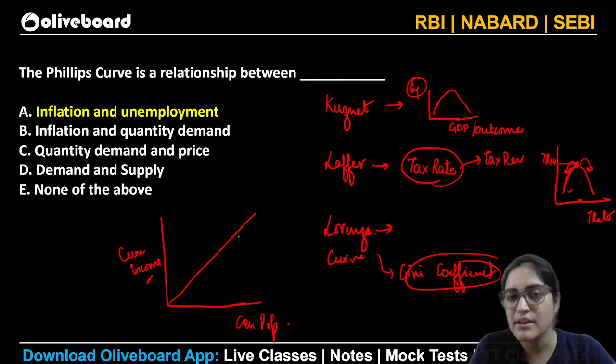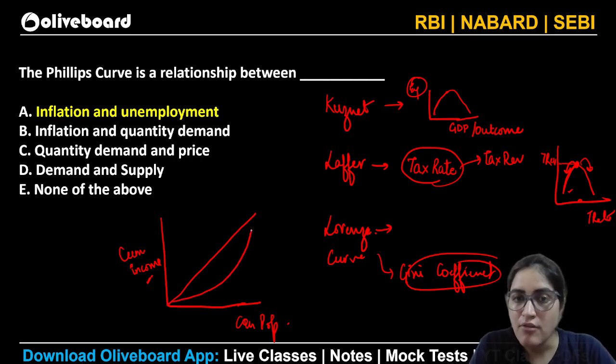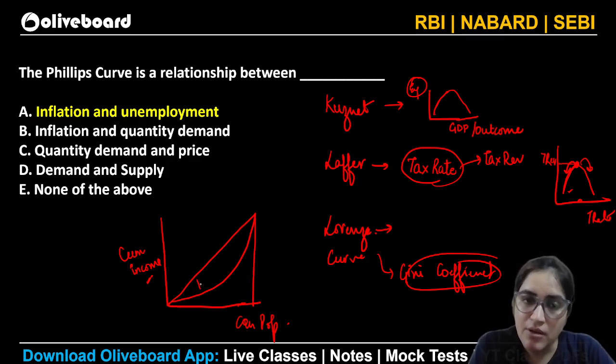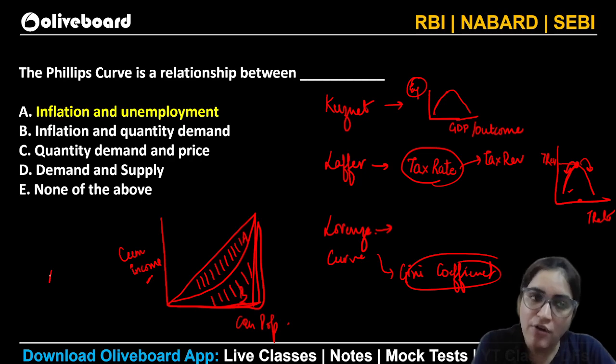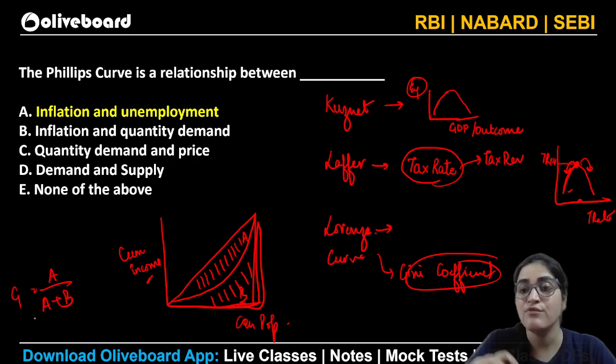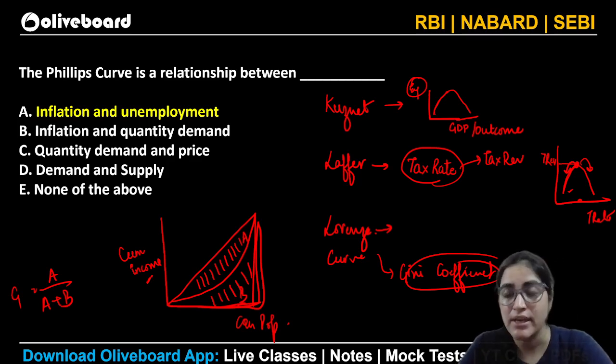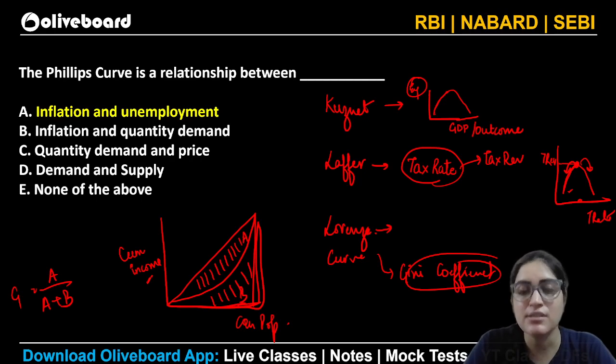There is a 45-degree line that is drawn. That is the line of equality. Then the respective curve of any country is drawn. The area between this 45-degree line and this curve is what you call A, and between this curve and this axis is what you call B. So the Gini coefficient is found out by A upon A plus B. This is your Gini coefficient value. You can find this Gini coefficient value only if you know this Lorenz curve.